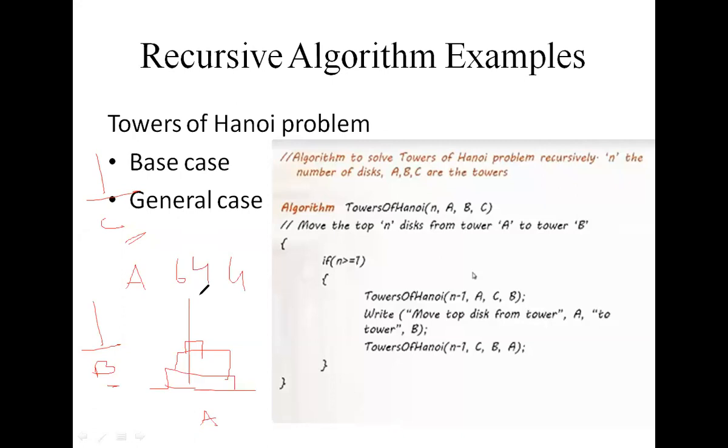This is another condition. So according to the legend, the world will come to an end when the task is completed. How will the task be completed? This is one of the puzzles. Here we have three towers, A, B, C, and we move data from A to B by using C as mediator. The first condition is to only move one disk at a time.